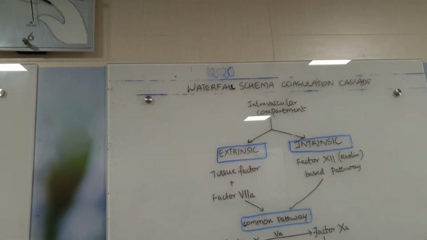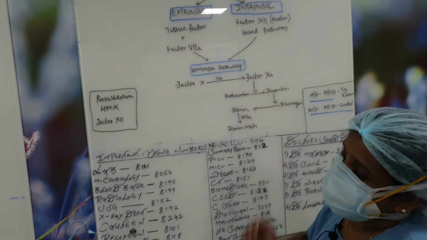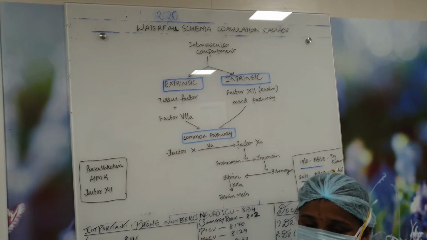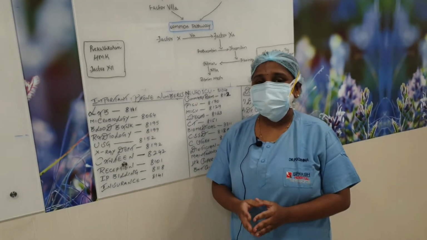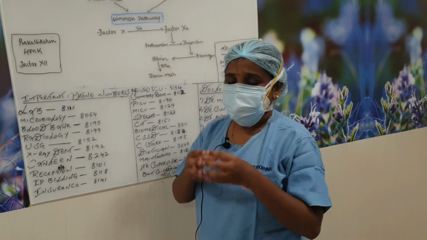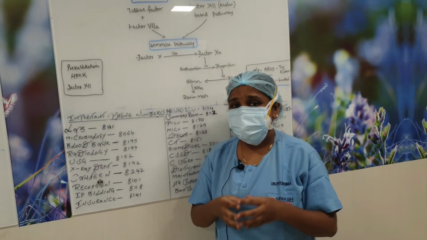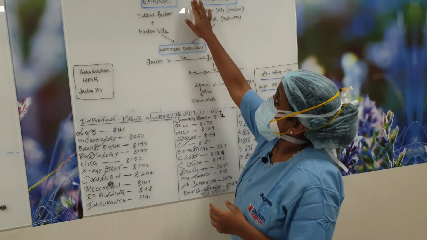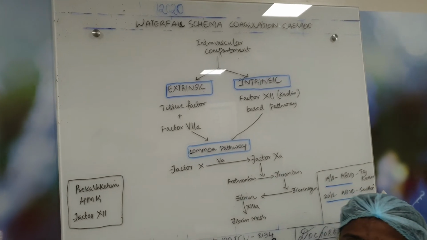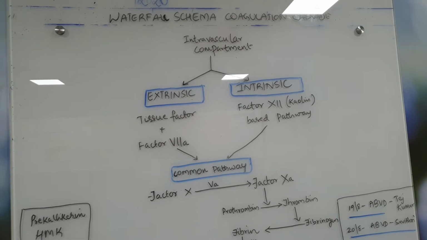So firstly, the old theory was the waterfall schema of coagulation cascade. In the textbooks, you can see these waterfall or arch kind of pathways discussed. According to it, the coagulation pathway was divided into two pathways, extrinsic pathway and intrinsic pathway. What is extrinsic or intrinsic to is the intravascular compartment. So the factors which they thought were in the intravascular compartment they considered as intrinsic pathway, and the one extrinsic to it was considered as extrinsic pathway.